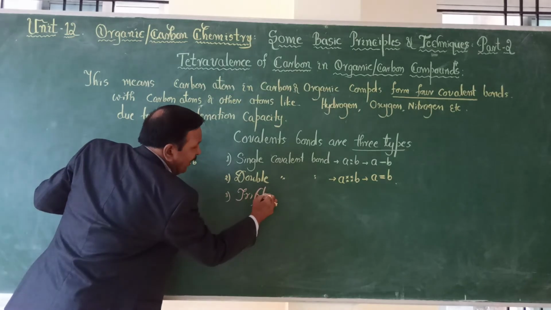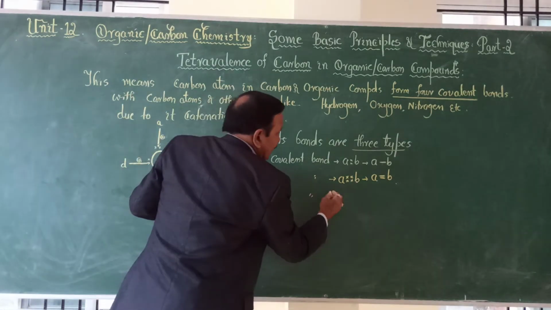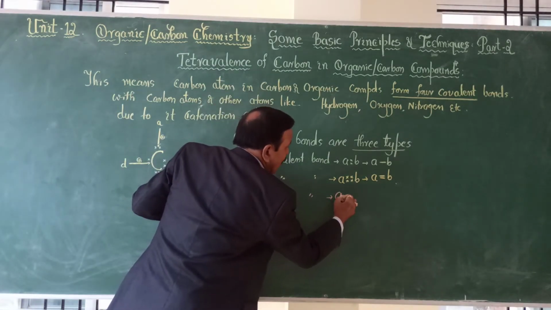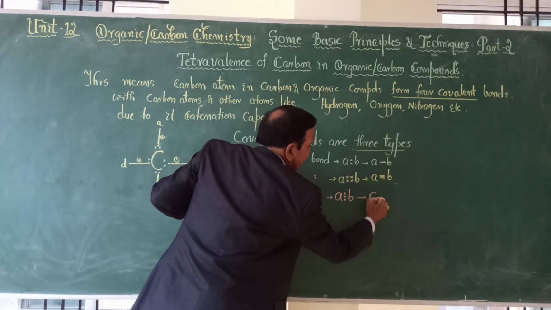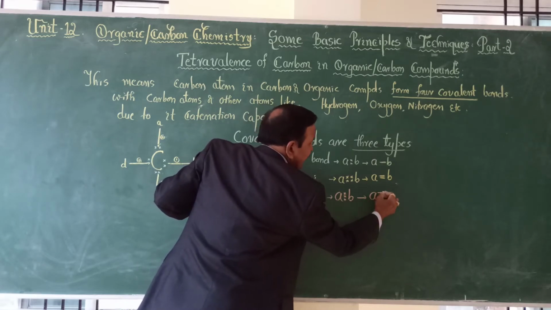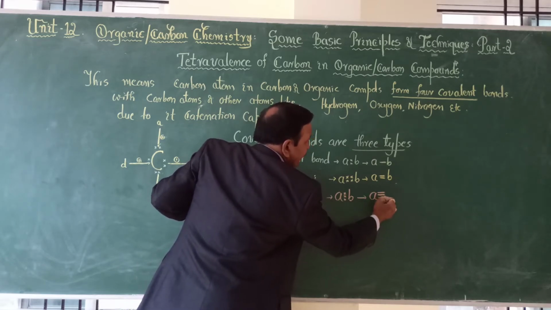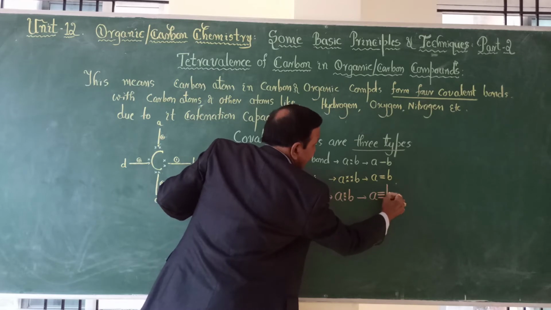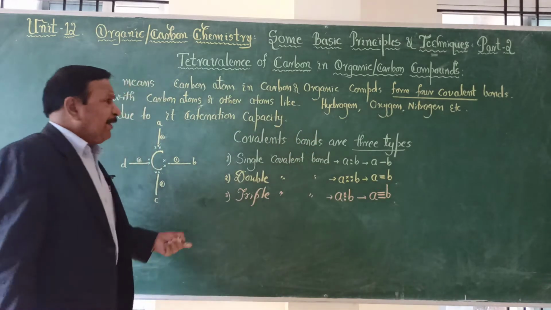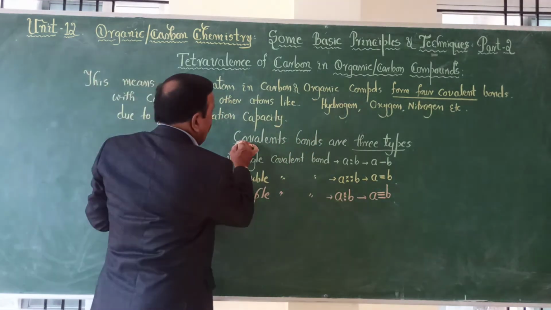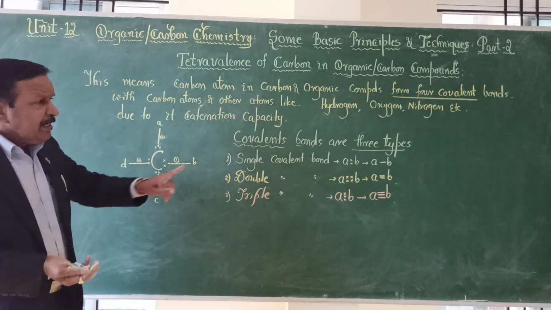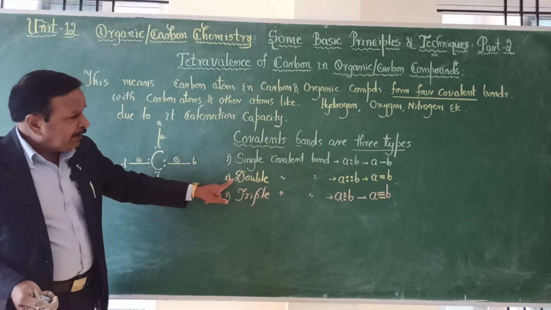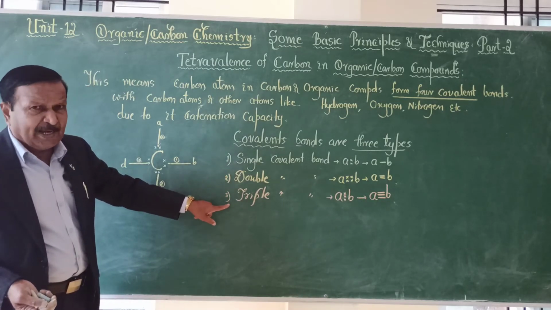This is sharing of 3 electrons by each, and we get A triple bond B. So remember, covalent bonds are 3 types: single, double and triple.